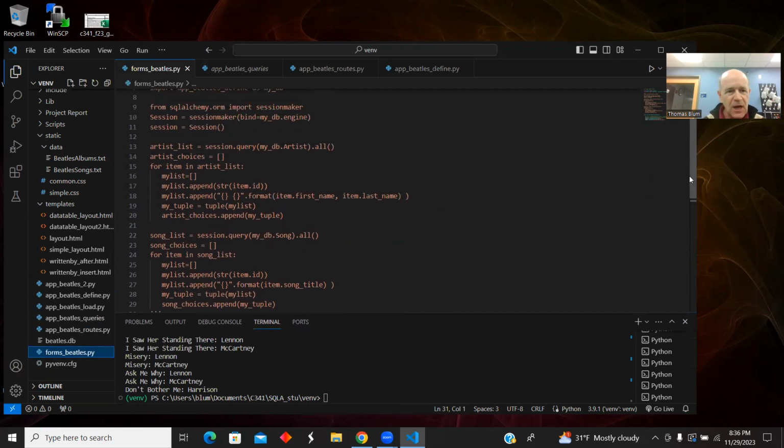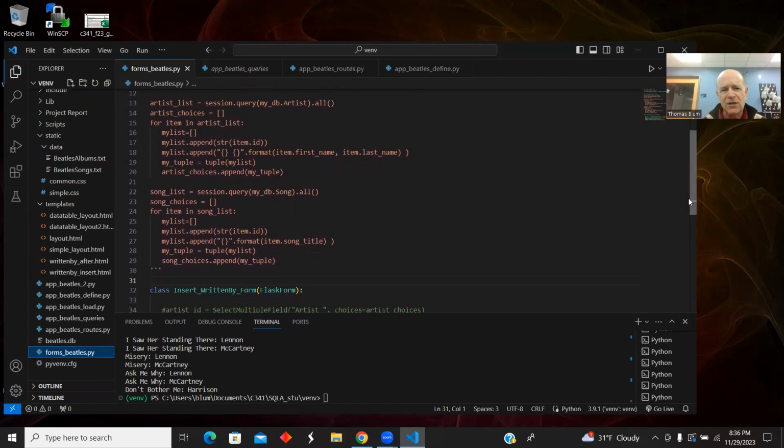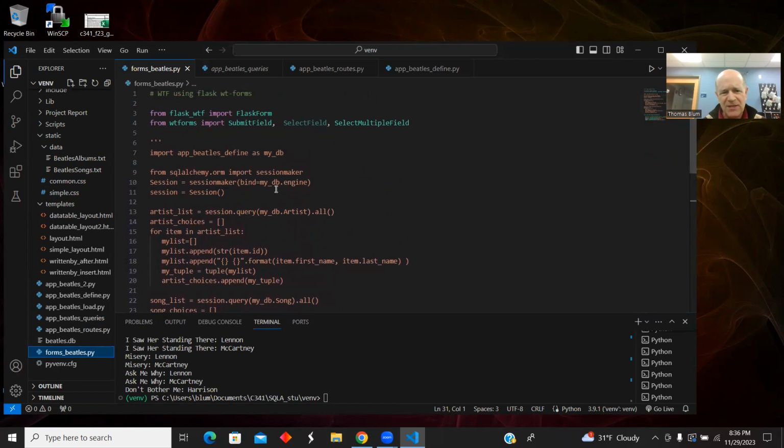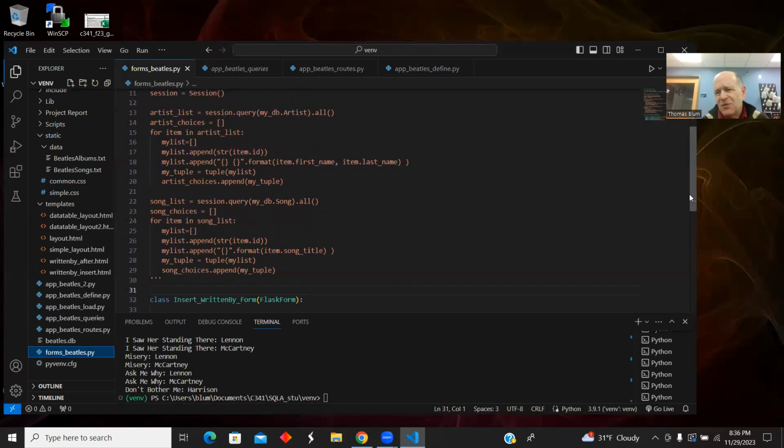Originally, I was querying in my Python file that sets up my WTForms. I imported the database and then started a session, and I was querying there to set up. And that sort of makes some sense because I'm going to define here what things I'm going to have on my form, and I often put in the WTF file what the choices are.